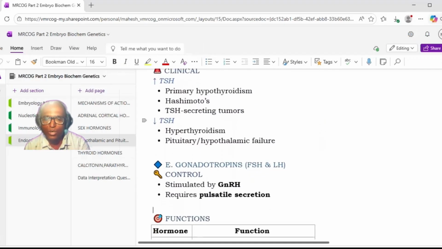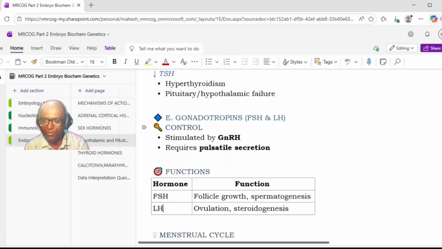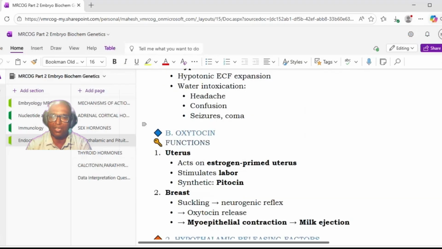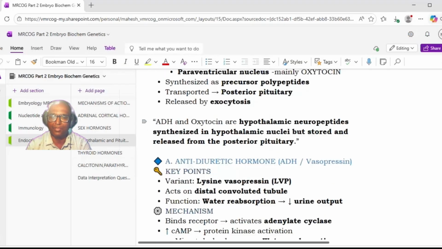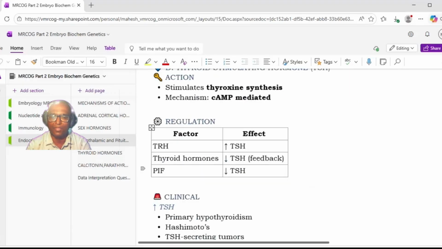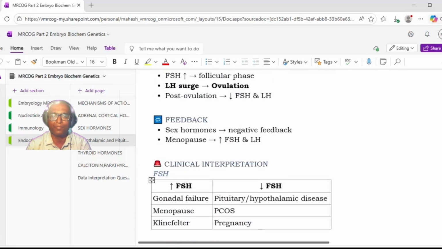Okay, now next are the gonadotropins, FSH and LH. Here, what were the numbers of amino acids we discussed for the alpha subunit and the beta subunit? Total it was coming to around 204. One was 85 and the other was, what was the hormone, this alpha and beta subunit? Yes, 115 and 89. So these numbers also you should remember.